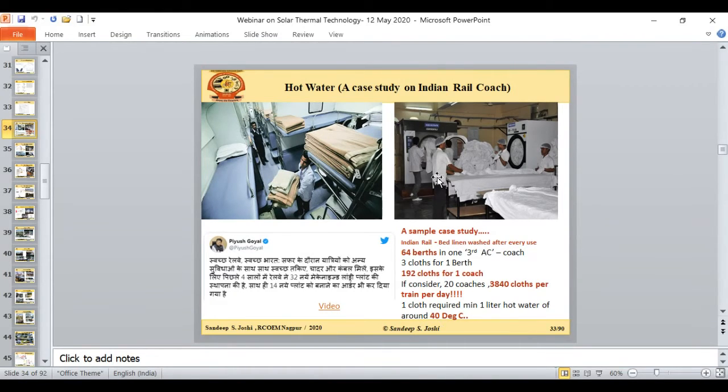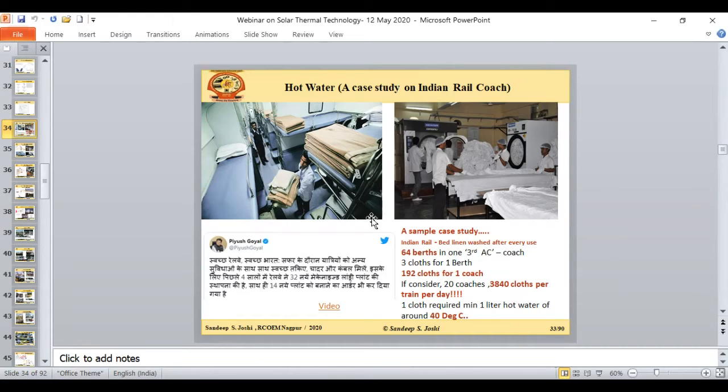If I consider a small example of the Indian Railway, the third AC coach has 64 berths, 3 clothes for 1 berth. So in total there could be 192 clothes for 1 coach. And if I consider such a train having 20 coaches, that is 3,840 clothes per train per day. For 1 cloth, if I consider 40 degrees Celsius, 1 liter of hot water is required. You just need to do a simple energy balance like mCp delta T. With the help of that, you can calculate how much energy is required if I want to wash the clothes of a single train.